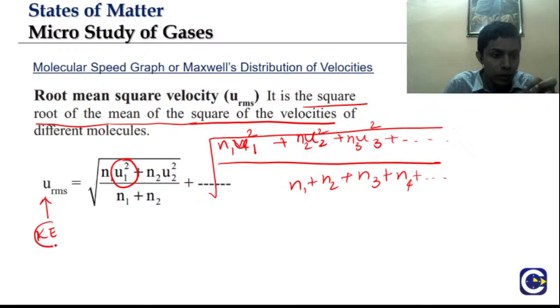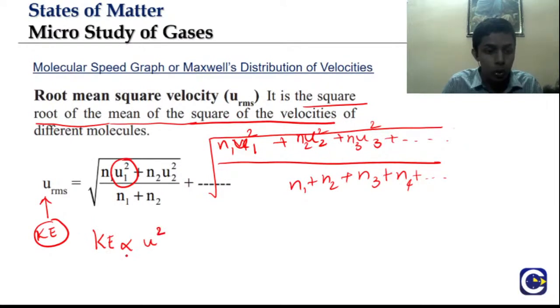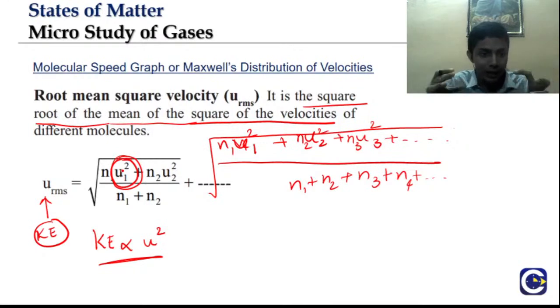The basis for this is that kinetic energy is proportional to u square. So average velocity won't be a good approximation; instead, whichever has squares, weighted, is best used for kinetic energy.